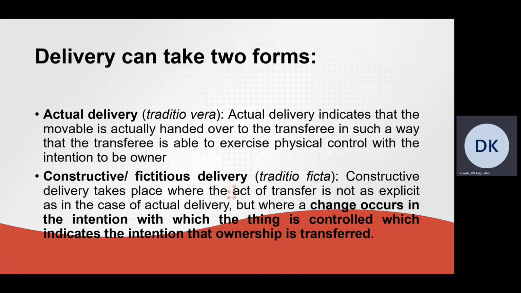Now, delivery can take two forms. Actual delivery, which indicates that the movable is actually handed over to the transferee in such a way that the transferee is able to exercise physical control with the intention to be the owner of the property. Another form of delivery is constructive delivery. This normally takes place where the act of transfer is not as explicit as in the case of actual delivery, but where a change occurs in the intention with which the thing is controlled, which indicates the intention that ownership is transferred.